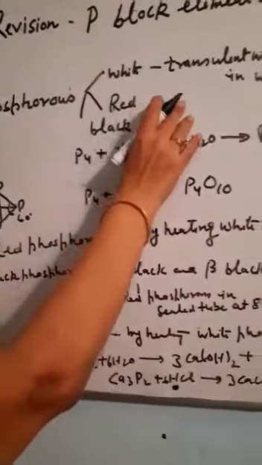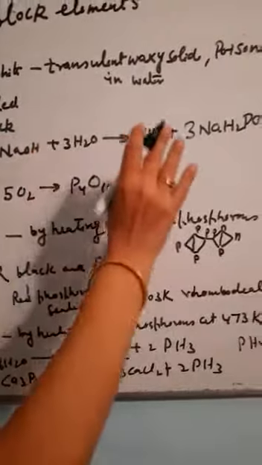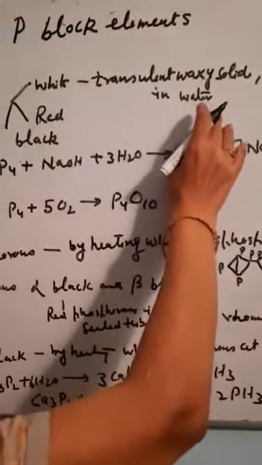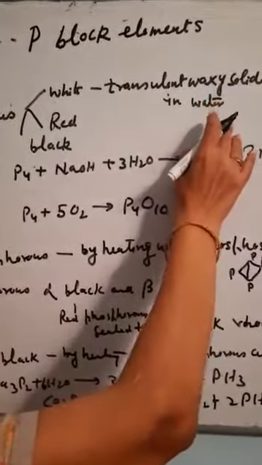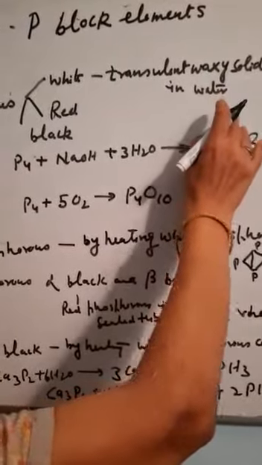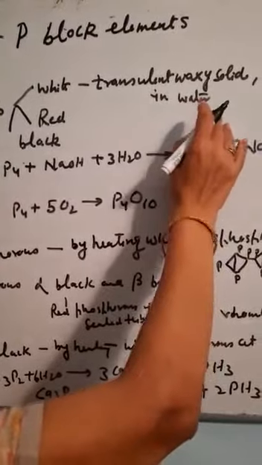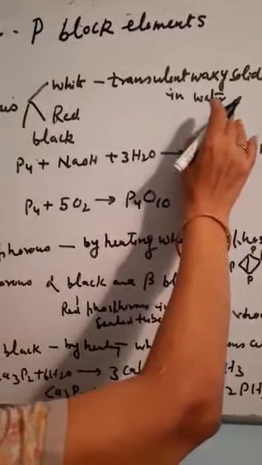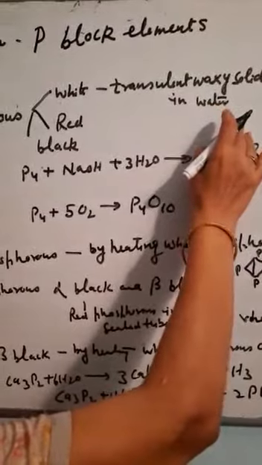The white phosphorus is a translucent waxy solid. It is poisonous. It is insoluble in water but soluble in carbon disulfide. It has a special property that it glows in dark, and this property is known by the name of chemiluminescence. It has a very low ignition temperature. If it is kept at a temperature of even 30 degrees Celsius, it catches fire.